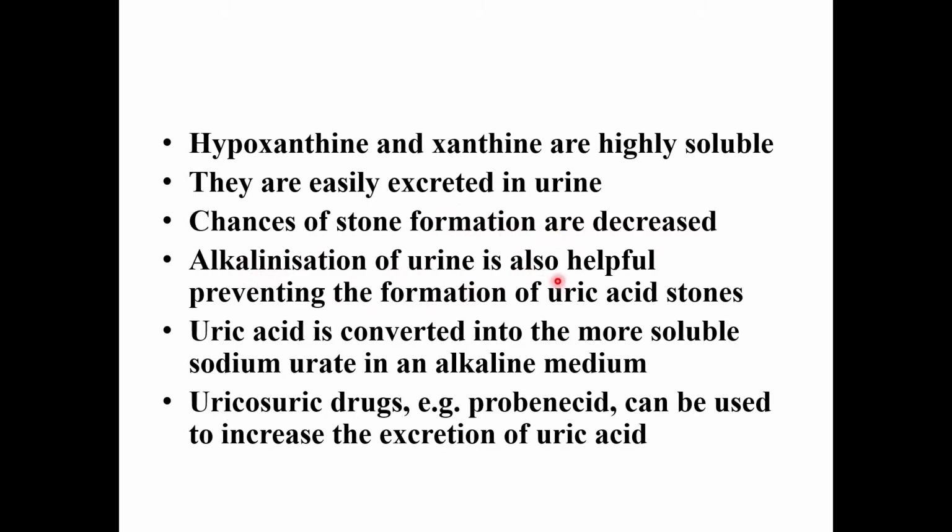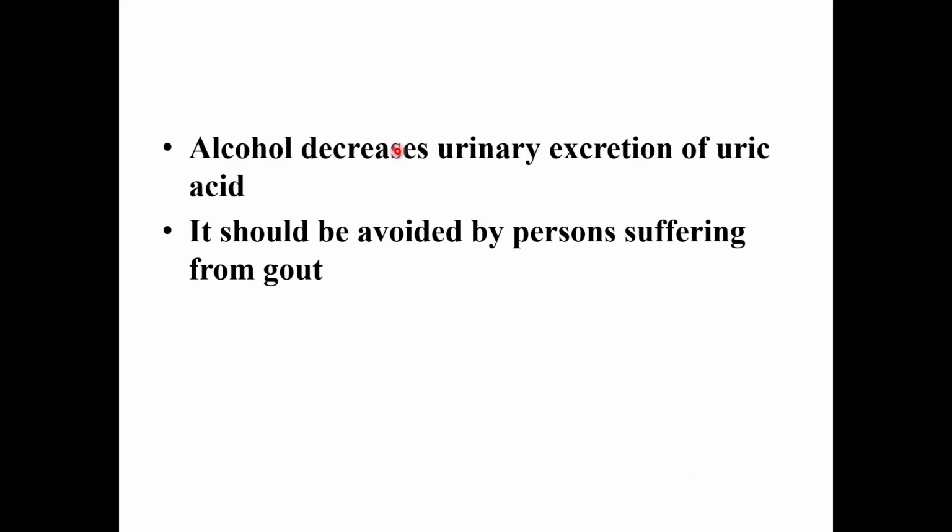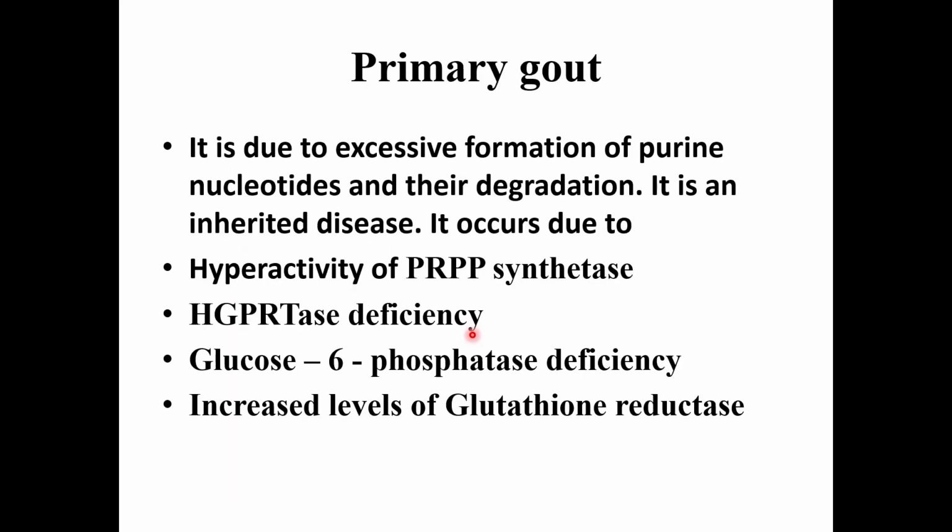Alkalinization of urine is also helpful, preventing the formation of uric acid stones. Uric acid is converted into more soluble sodium urate in an alkaline medium. Uricosuric drugs, for example probenecid, can be used to increase the excretion of uric acid. Alcohol also decreases urinary excretion of uric acid. It should be avoided by persons suffering from gout.